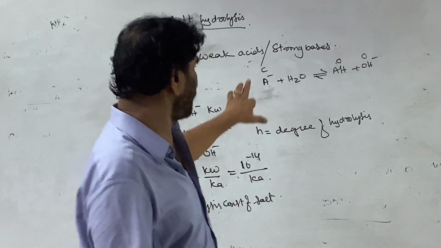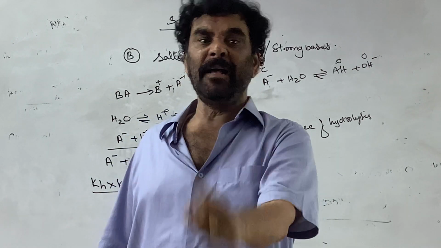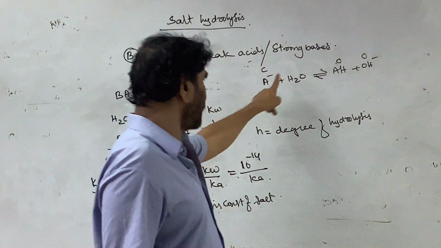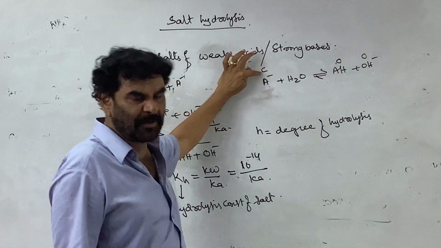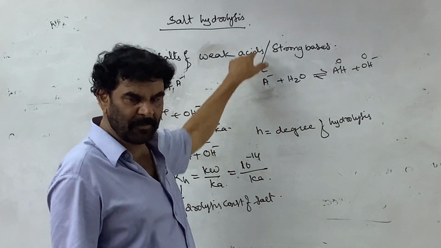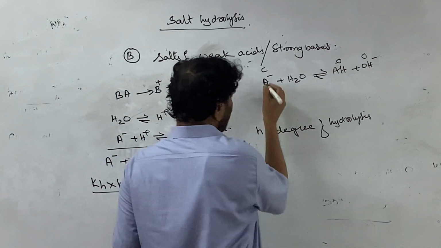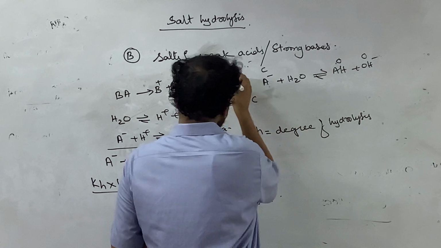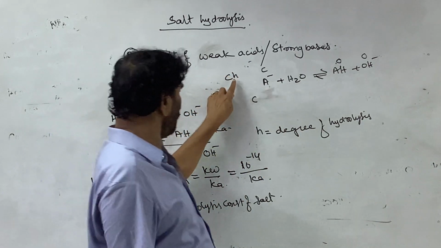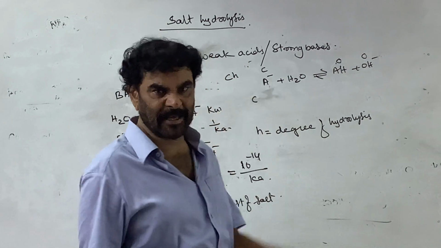The number of moles of A minus ion involved in the hydrolysis per 1 mole of A minus ion is called the degree of hydrolysis. C moles is present per liter, but h is not the number of moles involved per C moles of concentration. It is per 1 mole. For 1 mole, h moles are involved. For C moles, how many moles? Ch moles are involved in the hydrolysis.